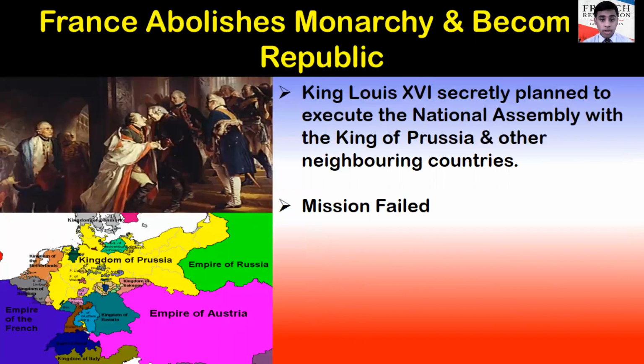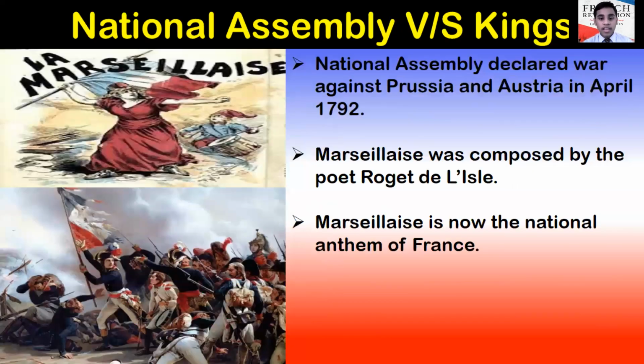France abolishes monarchy and becomes a republic. King Louis XVI secretly planned to crush the National Assembly with the King of Prussia and other neighboring countries, including Austria. But this mission failed because the National Assembly had already sensed this trick and they declared war against Prussia and Austria in April 1792. And they sang the Marseillaise, which was composed by the poet Rouget de Lisle. And the Marseillaise is now the national anthem of France.